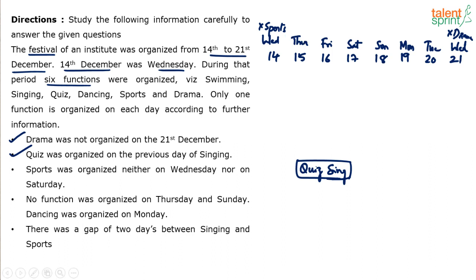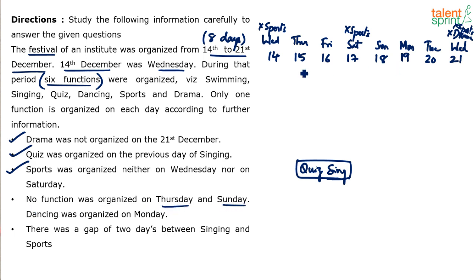So sports cannot come here, and cannot come here as well. Sports was neither organized on Wednesday nor on Saturday, not even on Saturday, right? This point has been done. No function was organized on Thursday and Sunday. Now this is an important point, because in the beginning itself, when we knew that there are 8 days here, 14th to 21st, and there are only 6 functions, there had to be 2 vacant days, right? And those 2 vacant days have been given here. No function was organized on Thursday and Sunday.